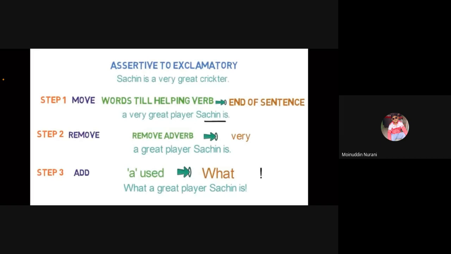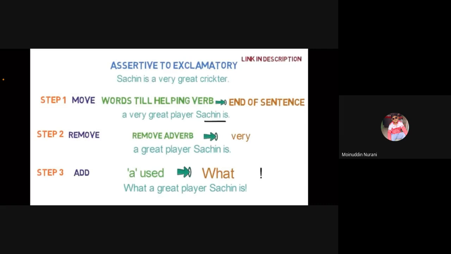And step 3 is if the sentence has article a or an, use what, else use how. And we saw an example related to it. The example was Sachin is a very great player. The answer is what a great player Sachin is. You can pause the video and look at the example. Also, you can watch the video if you haven't watched or need a revision. I will provide the links in the description.